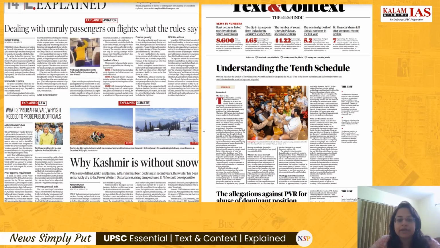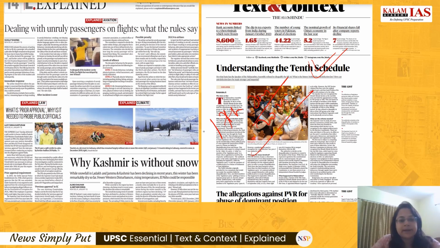So today we'll be having a discussion on the newspaper dated 17th of January 2024. The text and the context section of The Hindu newspaper had an important article about the 10th Schedule, understanding the 10th Schedule. So we will be discussing it today, as this is important from our exam point of view.